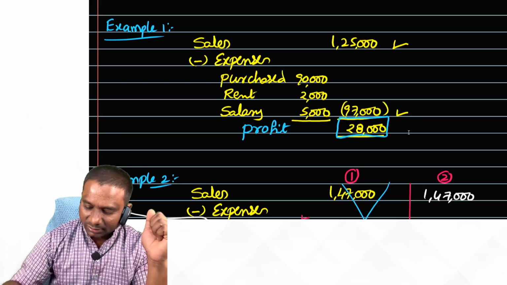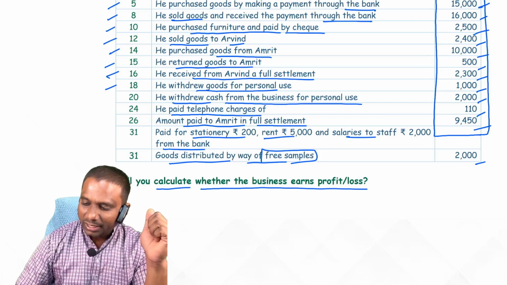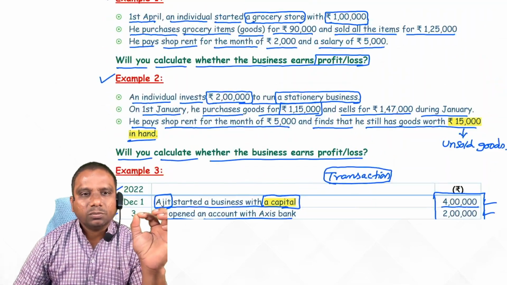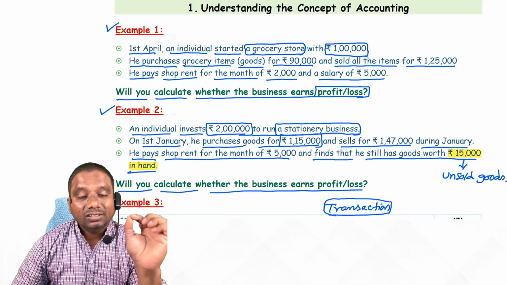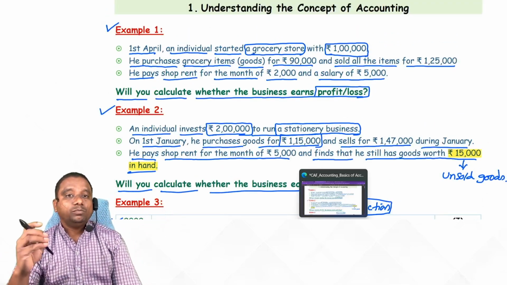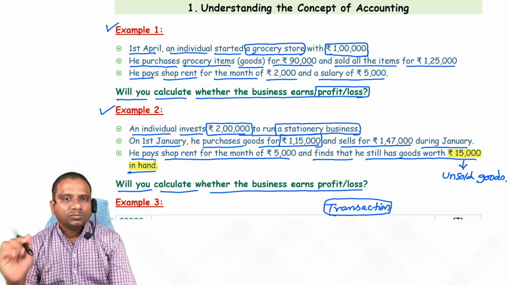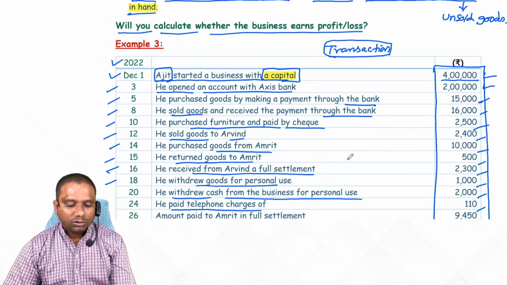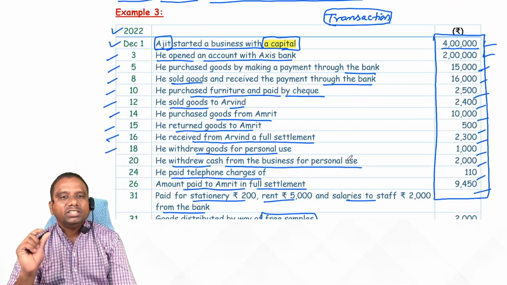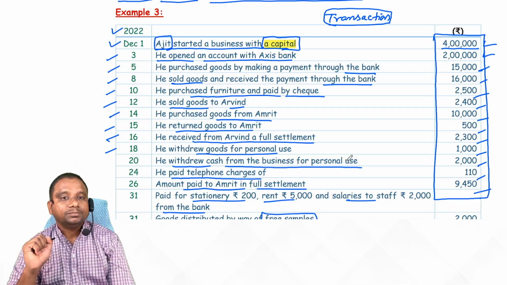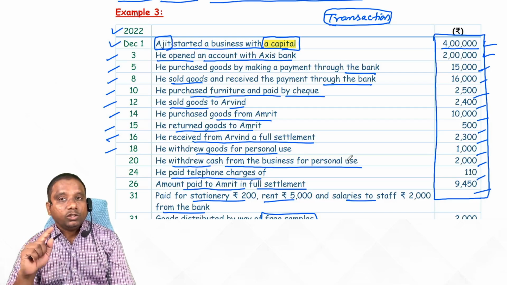Why? Because in example 1 and example 2, they have given all information. With this information, anybody can calculate profit. From example 1 and example 2, anybody can calculate the profit or loss of the business. But what about example 3? From this information, it is not possible to calculate profit or loss immediately. We have to do some work on this information. Then only we can easily calculate the profit or loss of the business. Try to observe, students, first.